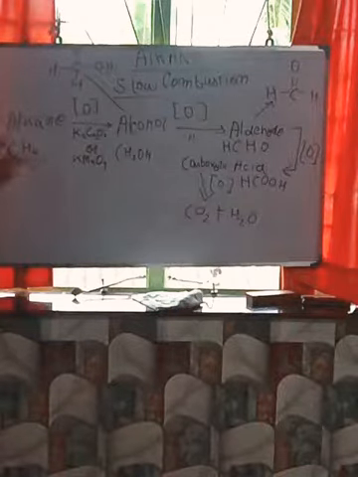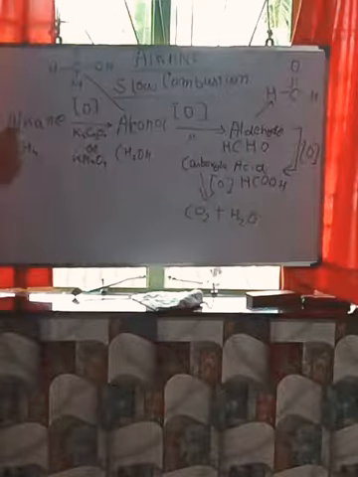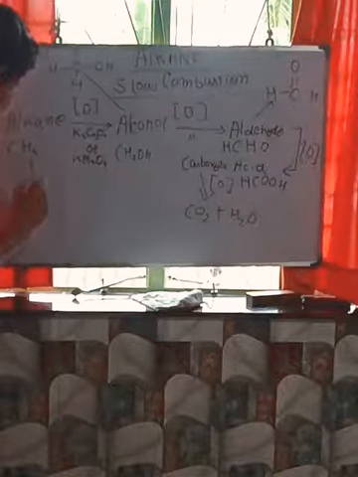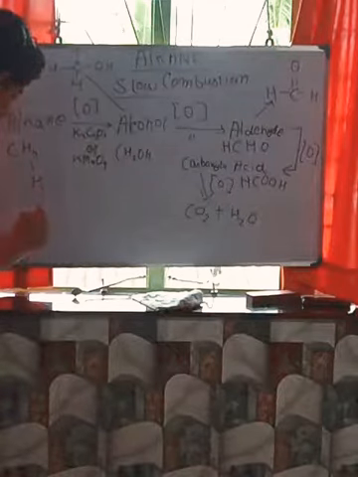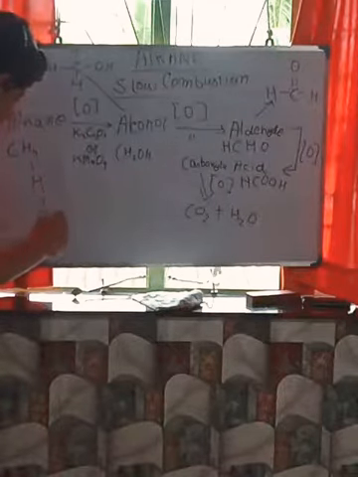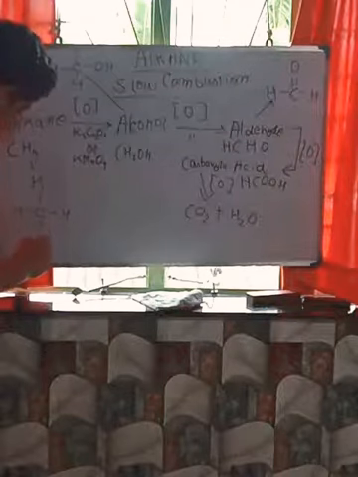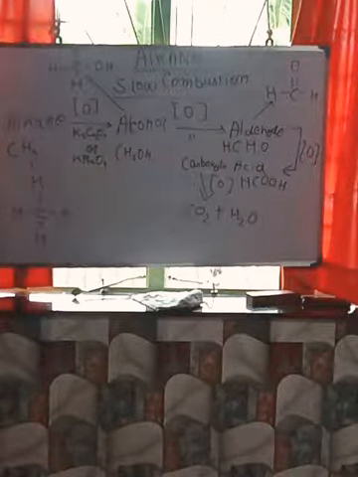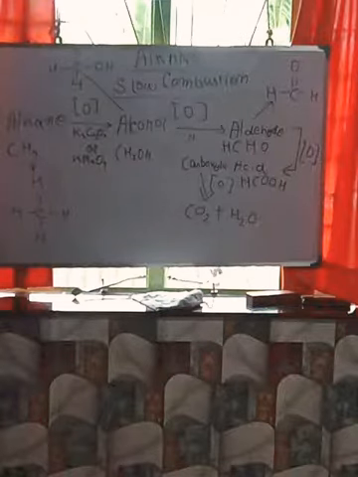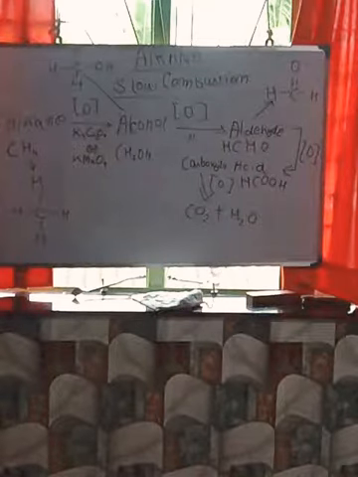Now the alkane structure, you know the methane structure. One more time I am drawing. This one is the methane structure, the alkane structure.